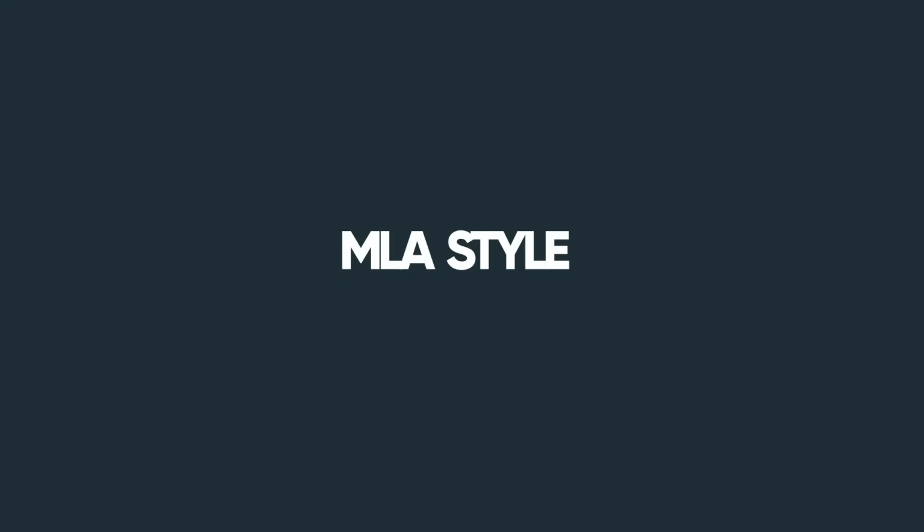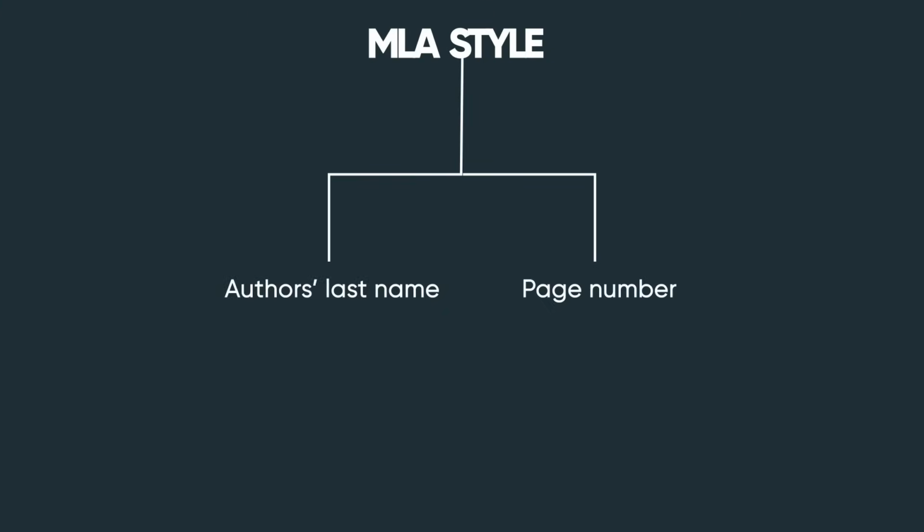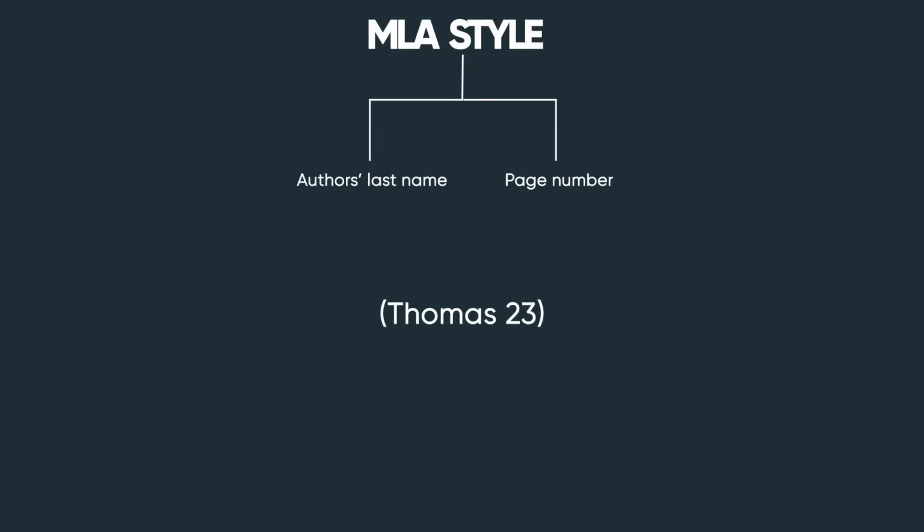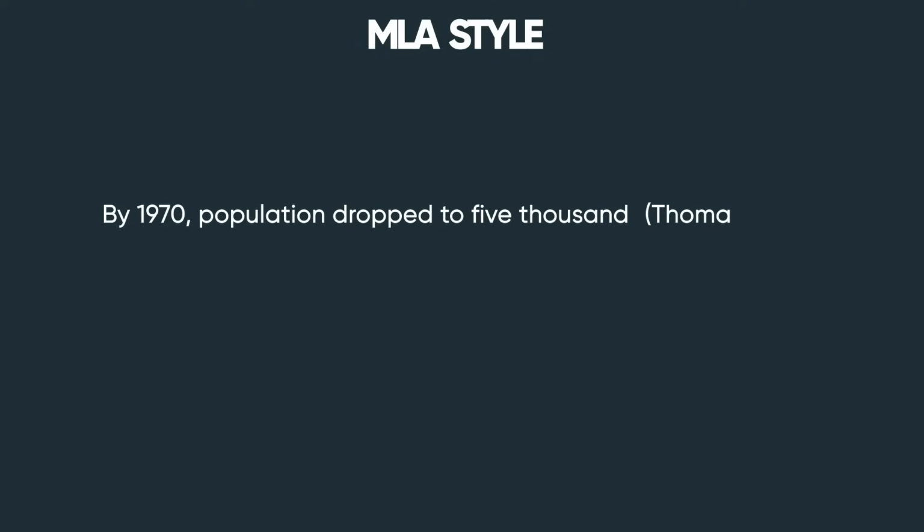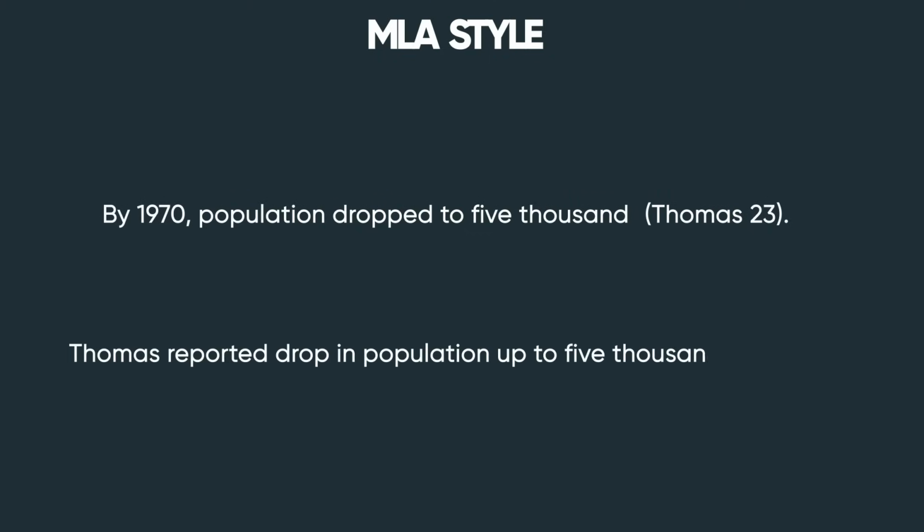Now let's do the same thing for MLA. MLA in-text citation also has mainly two components: author's last name and page number. For example, Thomas 23, where Thomas is the last name of the author and 23 is the page number where you found the information. Now let's look at these two sentences. First sentence: by 1970, population dropped to 5,000 (Thomas 23). Second sentence: Thomas reported a drop in population up to 5,000 by 1970 (23).